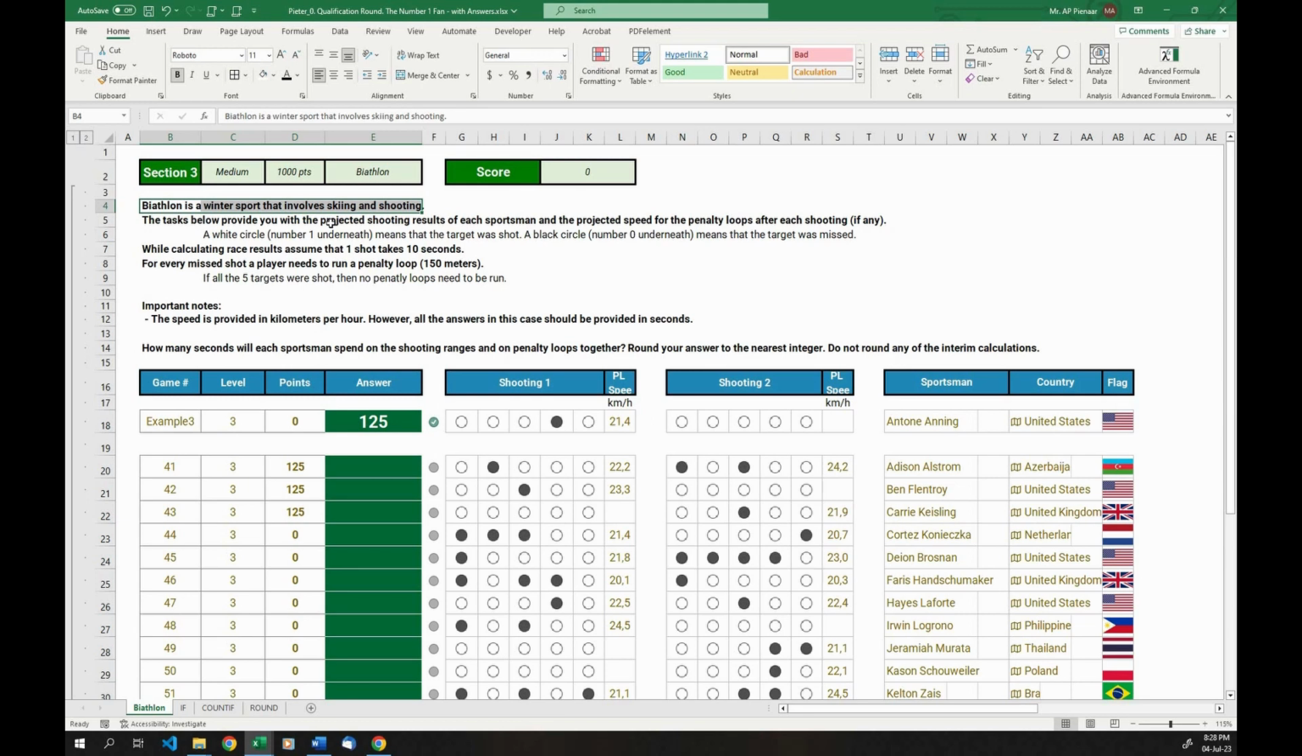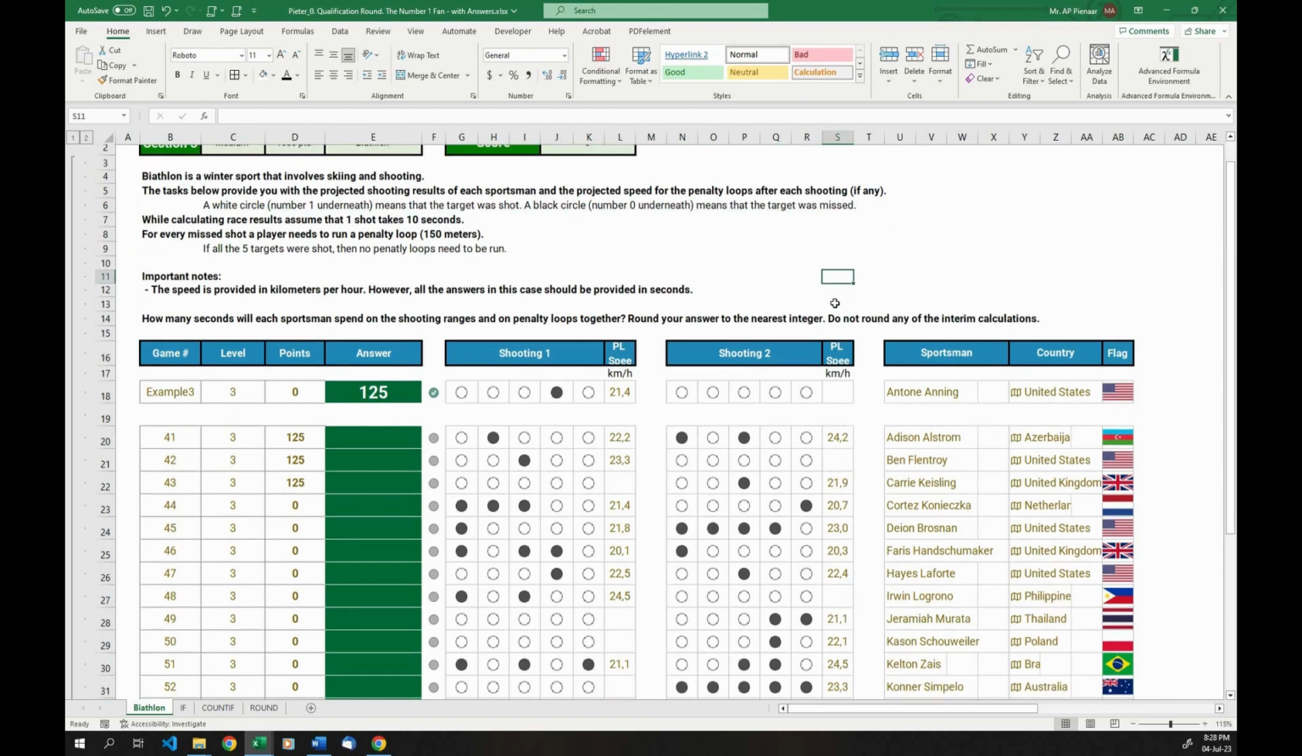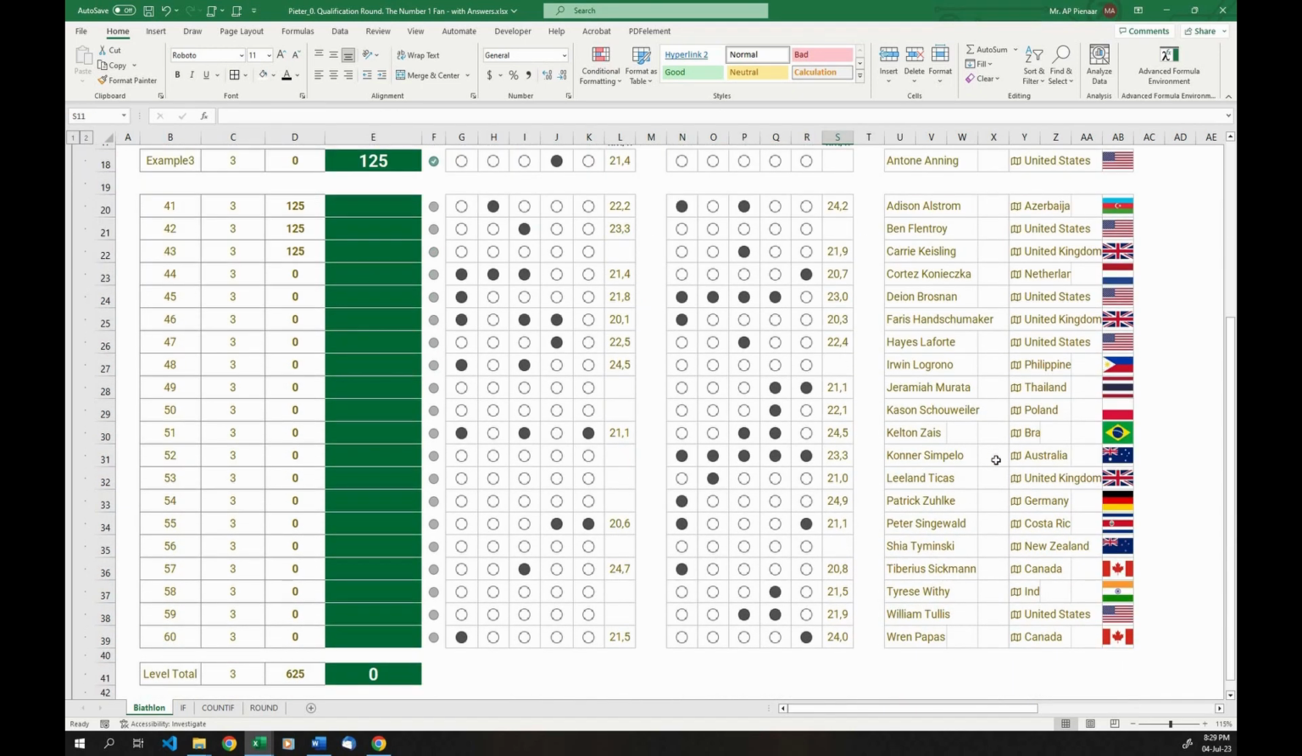The task below provides you with the projected shooting results for each sportsman and the projected speed for the penalty loops for each shooting. A white circle means that the target was shot and a black circle means that the target was missed. So for example, for Carlton over here, we see that he missed 3 shots, but he got 2 shots on the dot.